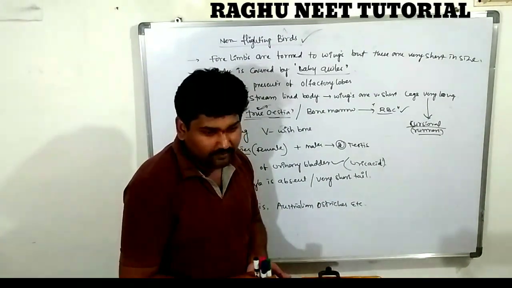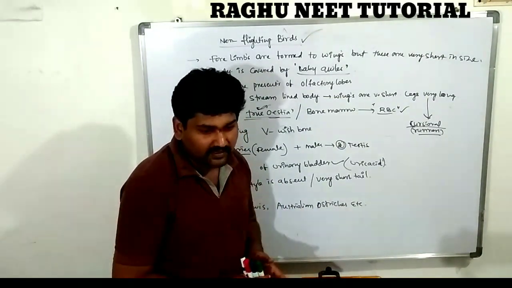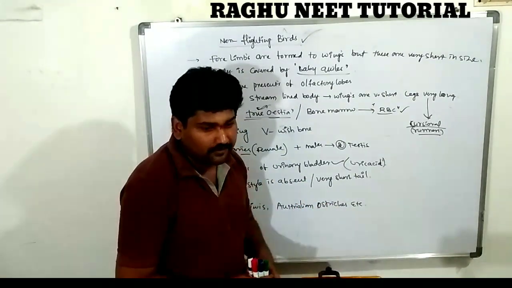So now today we have completed the detailed characteristic features and general characters of birds, and the difference between flighted and non-flighted birds. Next.